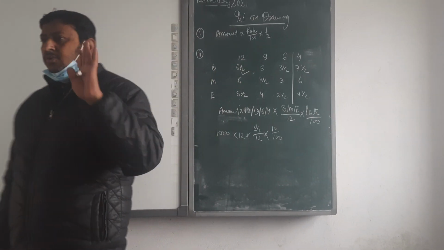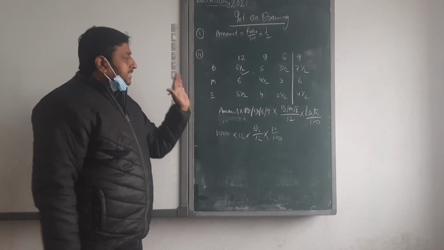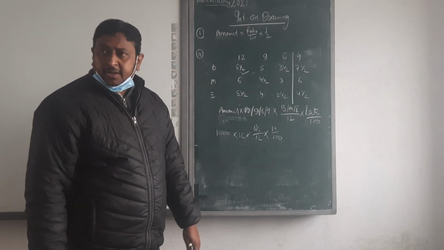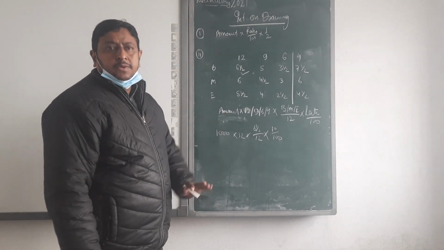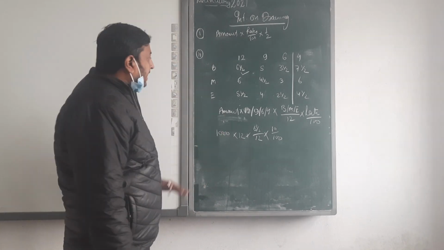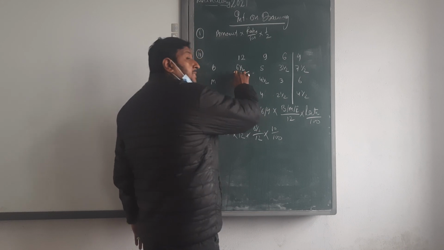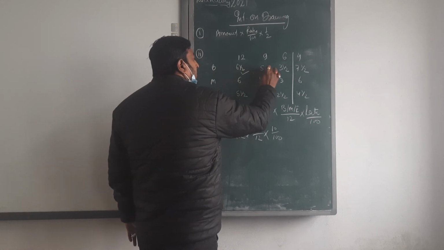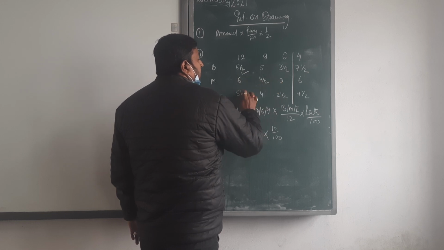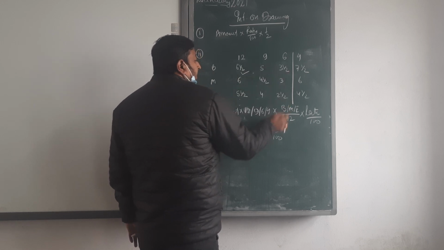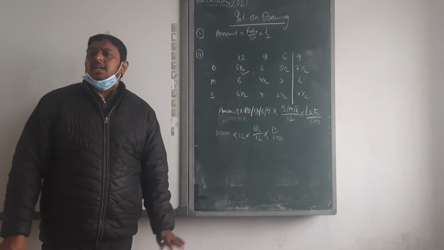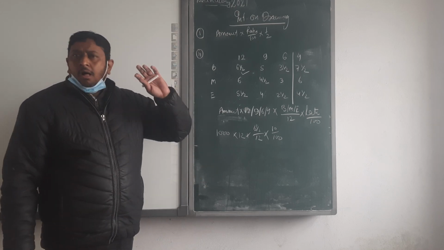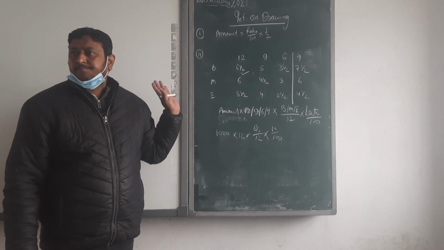No need to take tension about how many months we are going to take. Only make this table in your copy one or two times with your settlement, and only write these things and then start the others. Half, 1.5, 1.5, 1.5, 1.5, 1.5, 1.5, minus. By that you can easily remember this system. Very easy. Okay, clear?